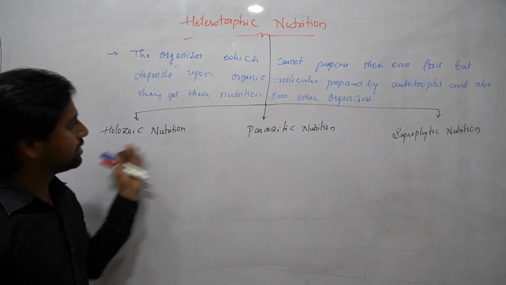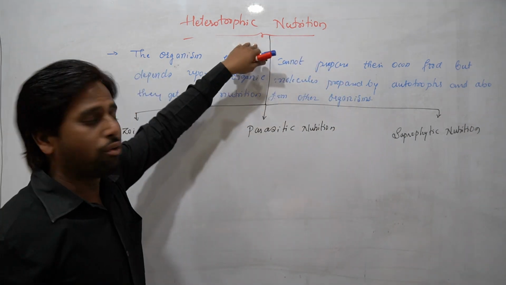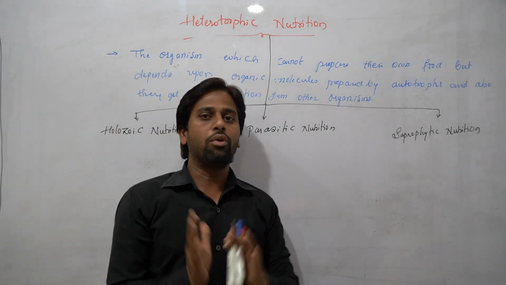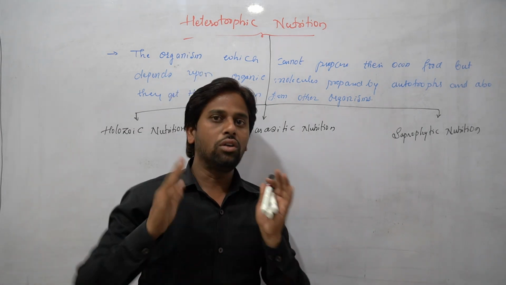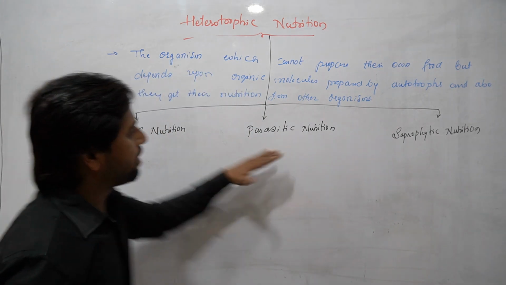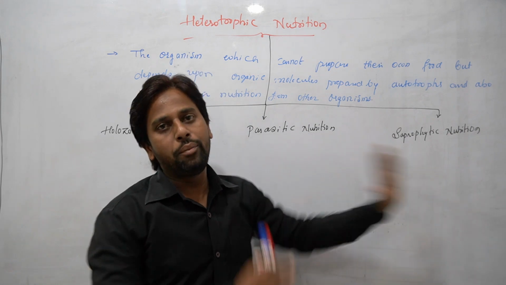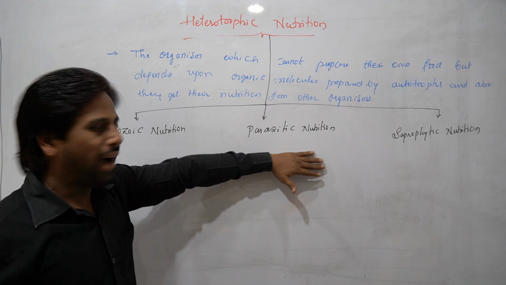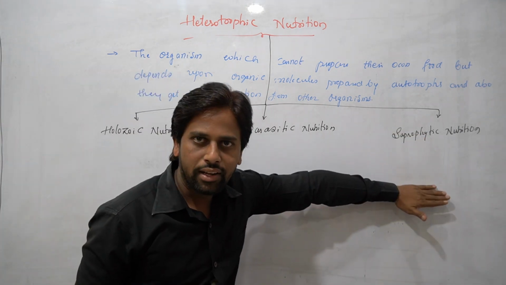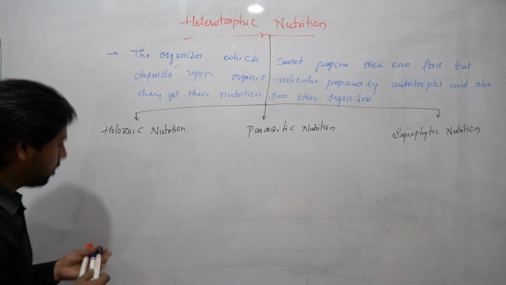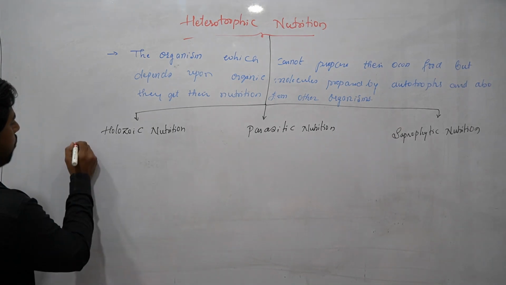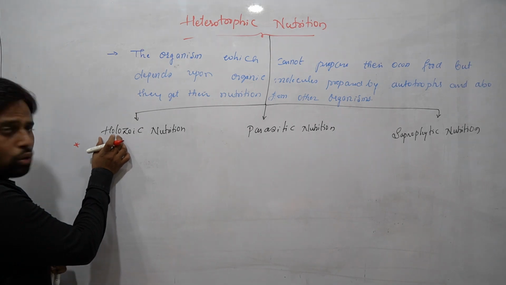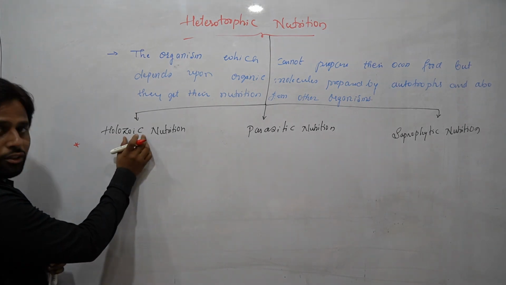Students, these are the three different types of heterotrophic nutrition, for organisms who get their food from different sources. Based on the different sources, three types of heterotrophic nutrition can be divided: holozoic nutrition, parasitic nutrition, and saprophytic nutrition. So let us discuss all three one by one. The first is holozoic nutrition. Here you can see two words, holo and zoic.